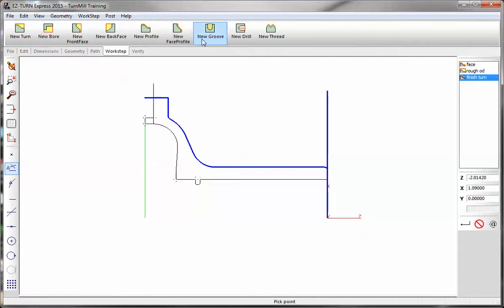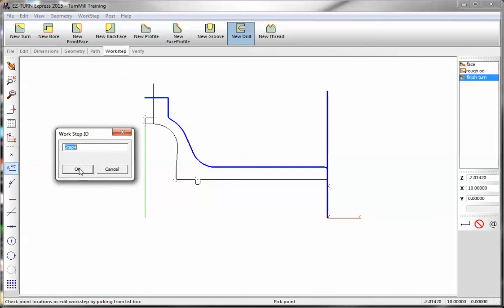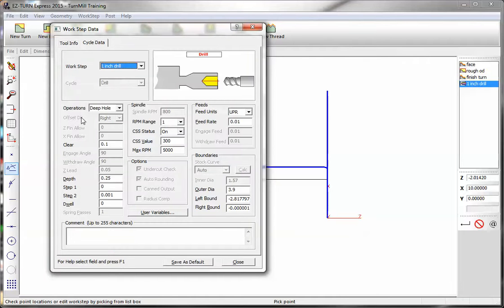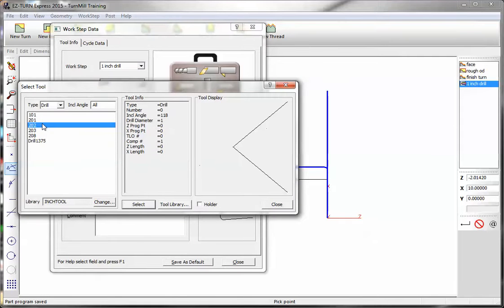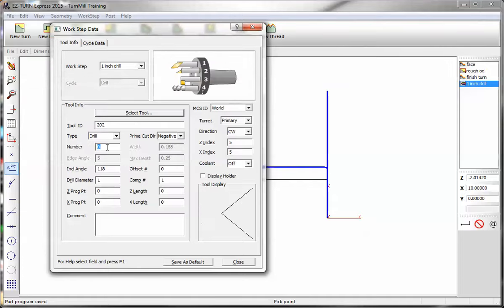Drill rather. So we'll go with the drill operation. Depth of cut 3.1. Let's see, I said 3¼. If you want a peck, you put in your peck. Change this to a drill. Let's see, that drill diameter is 1 inch, so we'll add that. Tool number 2, offset 2.